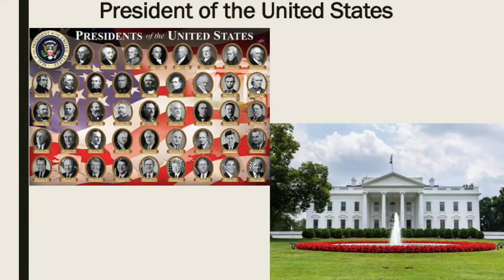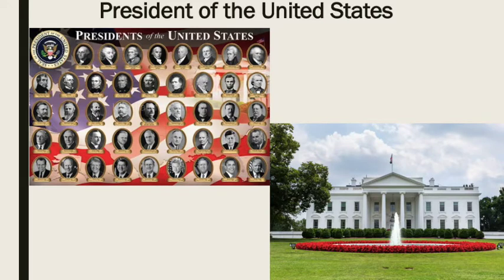A lot of the founding fathers didn't even want there to be a single head of the government, which is why the role of President of the United States looks so different from leadership roles in other countries. The President is the head of the executive branch, head of the state, and commander-in-chief of the army. They are elected for a term of 4 years and can be elected for a maximum of 2 terms. So even though they're the highest person in government, there's still a lot of checks on the president's power.